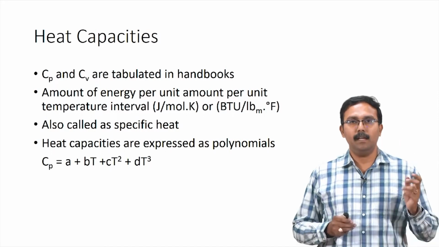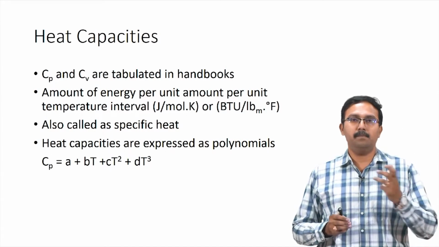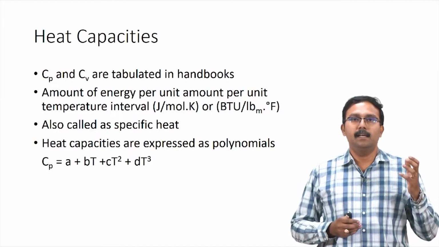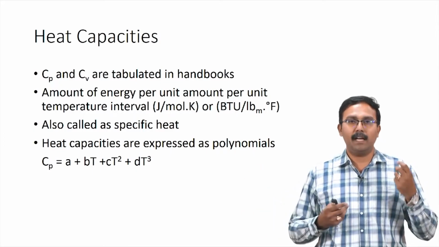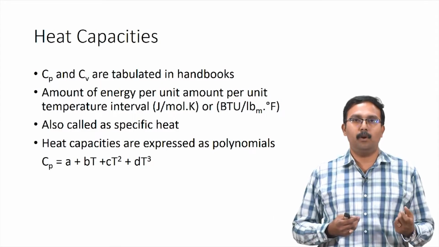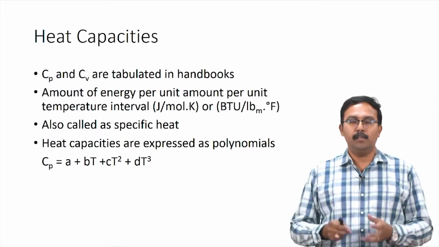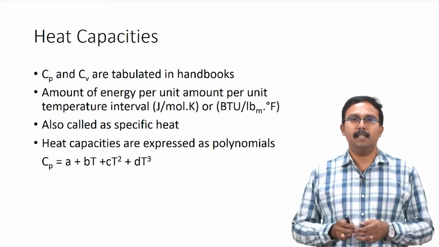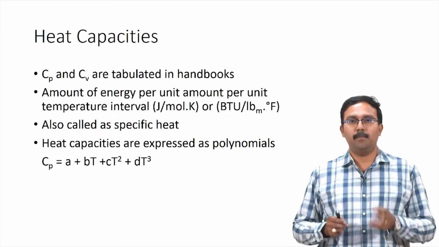In the table, the value for A would be given as A times 10 power 3 equals some numerical value. This means that the actual value for A which you would use in the polynomial would be the numerical value times 10 power minus 3. I will show you an example when we perform calculations, but please understand that you need to look at the table carefully and use the values appropriately.